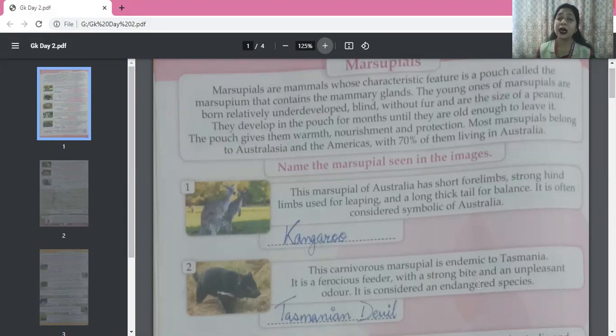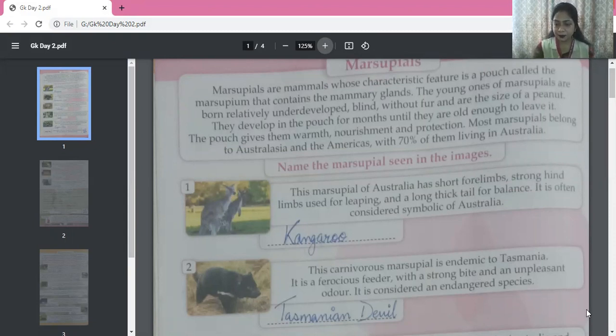That means they are the native. They live there. They are found there in Australia. So the first answer is kangaroo. Okay, so that is your first answer.